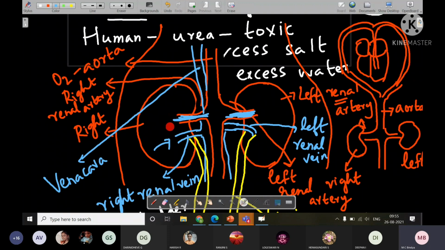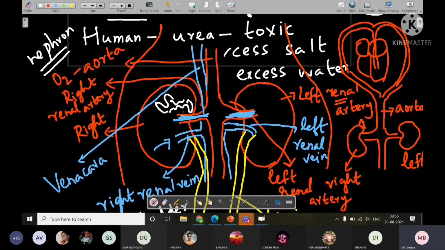Then whatever nitrogenous waste and other waste is there, the kidney will filter it, because the kidney has some tubes inside it. Those tubes are called nephron. That I will teach you next class only. About how nephron is filtering, we will learn next class. So there are so many tubes inside, which are called nephron.